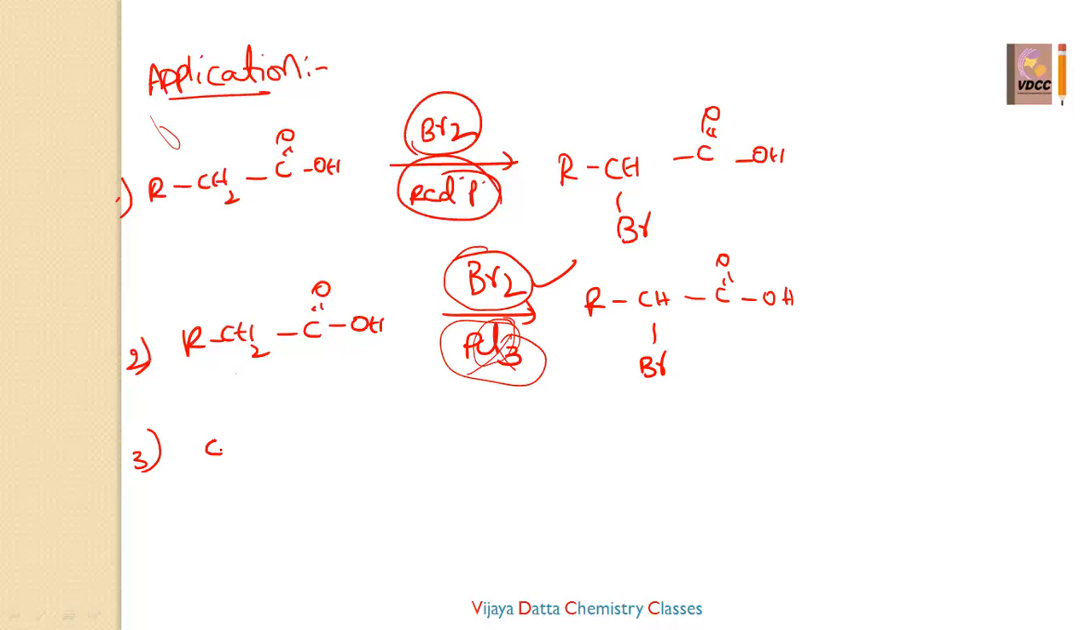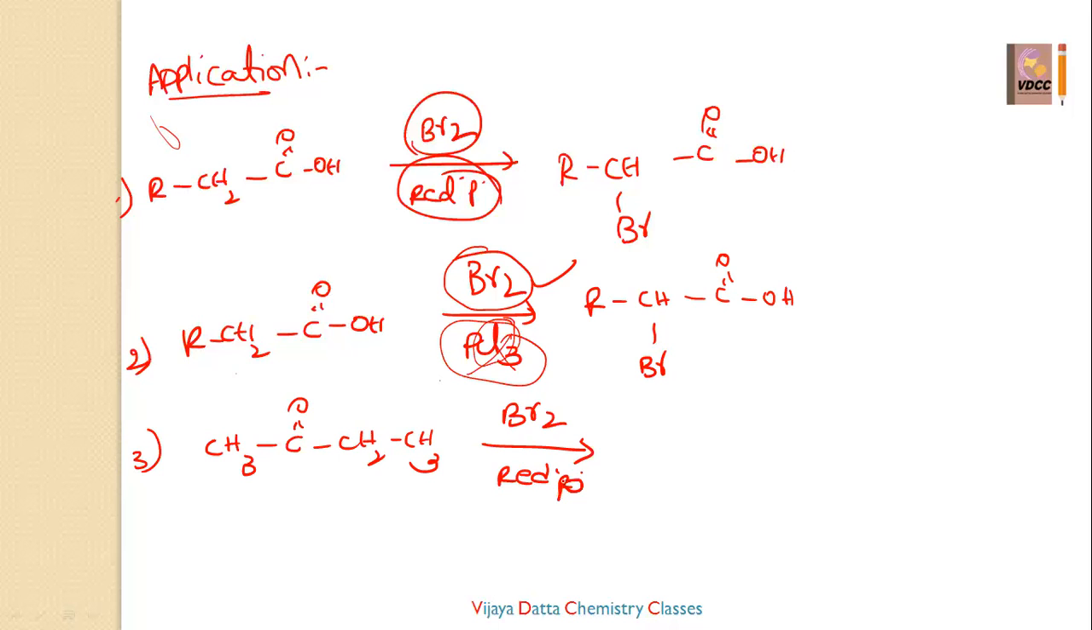See here, two alpha positions are there. Then what to do? CH3 CO CH2 CH3, like that they have given. Now they have given bromine in presence of red phosphorus. This is the question. So the alpha position we have to substitute the bromine, alpha to this carbonyl group. This is also alpha, this is also alpha. Then which one do we have to consider?